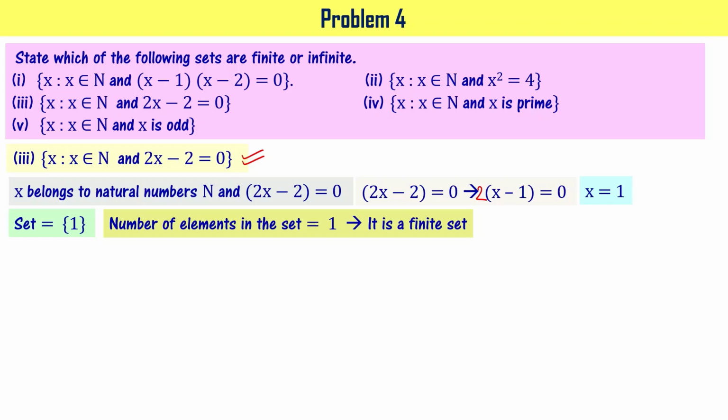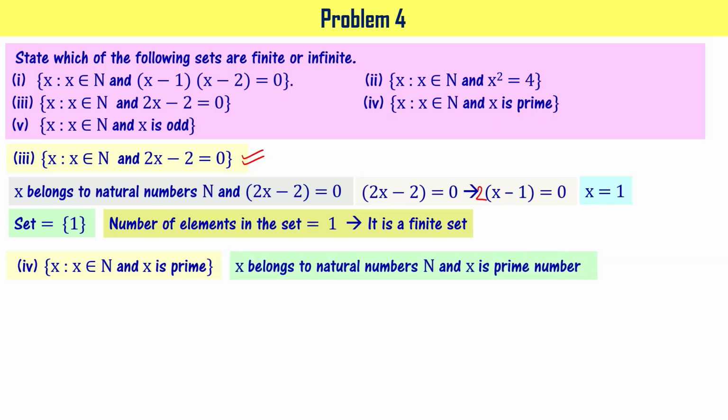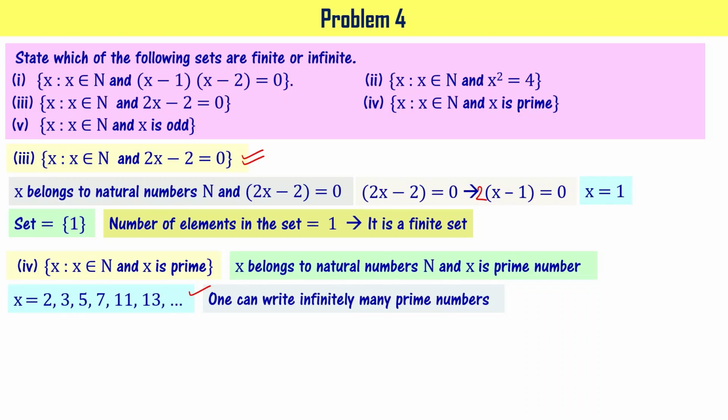Now let's go to the next subproblem. That is {x : x belongs to N and x is a prime number}. We know natural numbers are infinitely many and one can find infinitely many prime numbers, right? So the elements that satisfy this requirement are 2, 3, 5, 7, 11, 13 and so on. This is a never ending series. So one can write infinitely many prime numbers, as I said just now. It means we cannot count the number of elements of this set, right? Hence it is an infinite set.